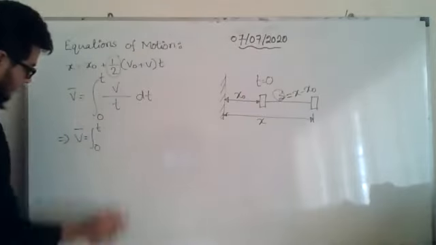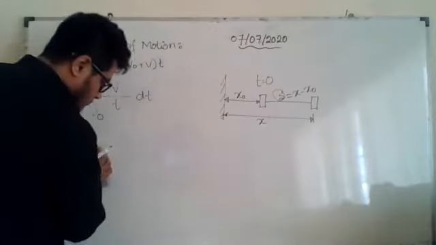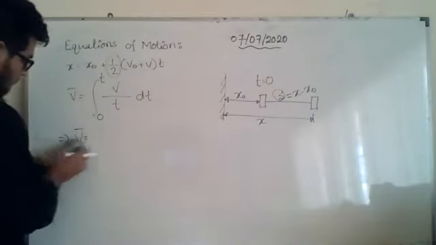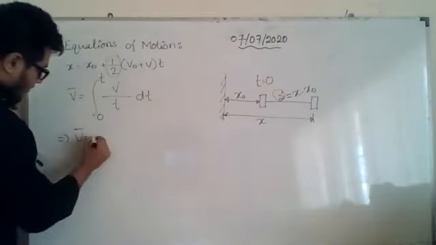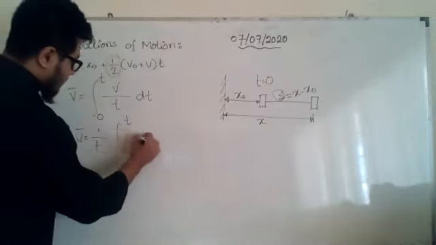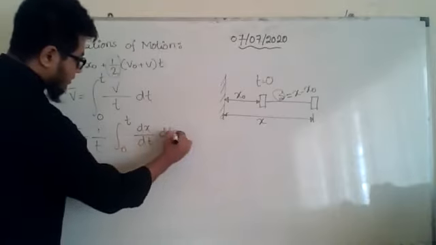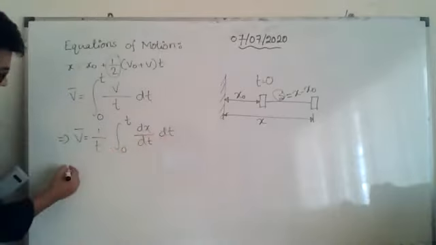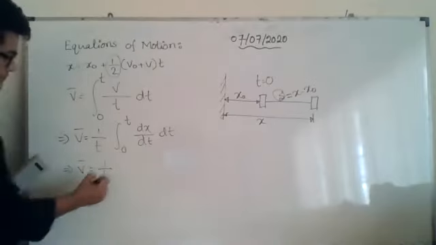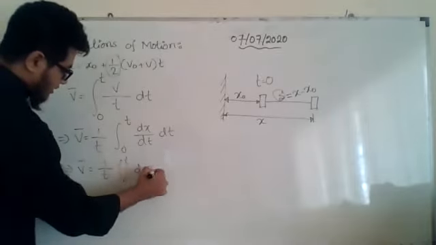The t we will keep outside, 1 by t, integral from 0 to t. This one will become dx by dt, and this dt will be there, so the dt will cancel each other. As a result, what will happen? 1 by t, integral from 0 to t, it will be dx only.